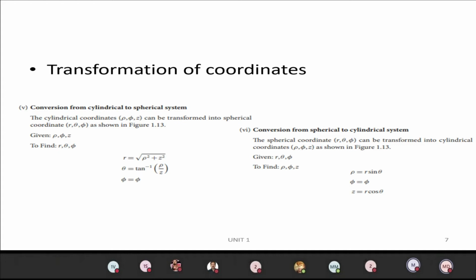Similarly, for conversion from spherical to cylindrical, if I know the spherical values and want to find the cylindrical values, rho equals r sin theta, phi equals phi, and z equals r cos theta.